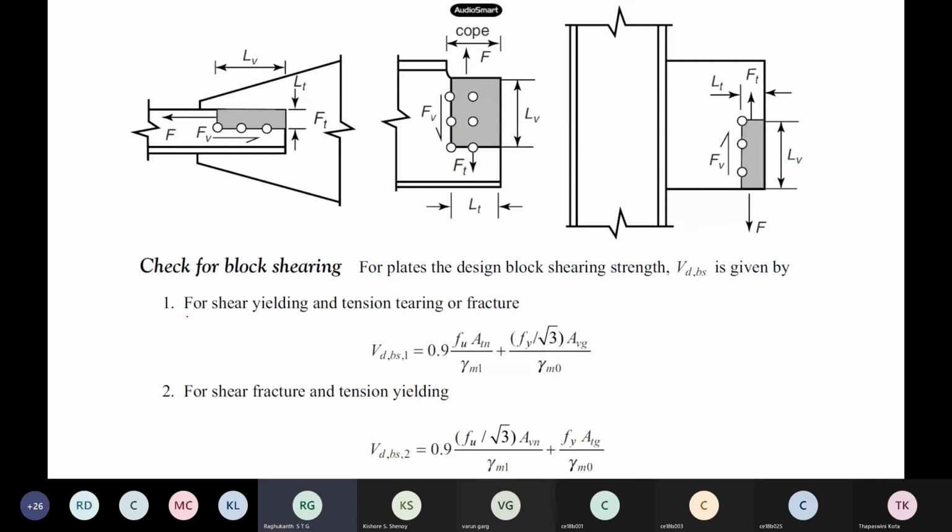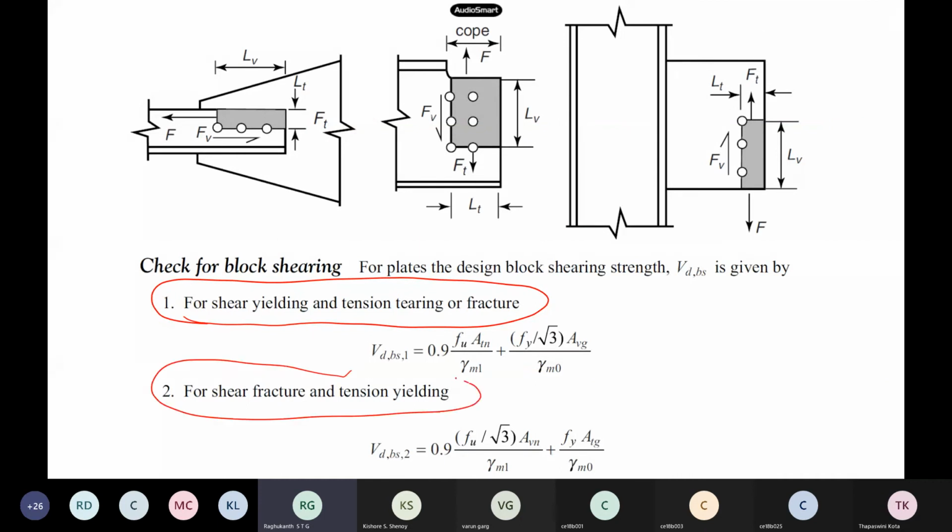It gives two formulas: one for shear yielding with tension tearing, or fracture. That means one is weak, the other one is strong. The other one is for shear fracture with tension yielding. So the code gives you two types of formula, and it is very easy. What is root 3? Whenever you see root 3, what should come to your mind?